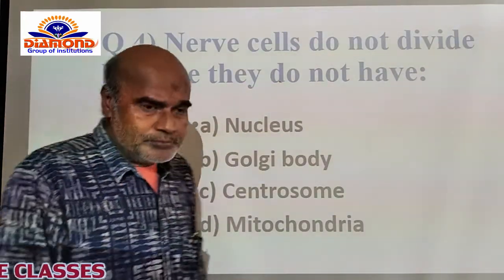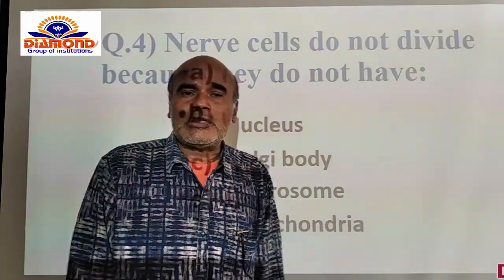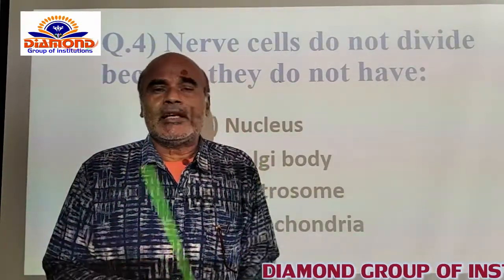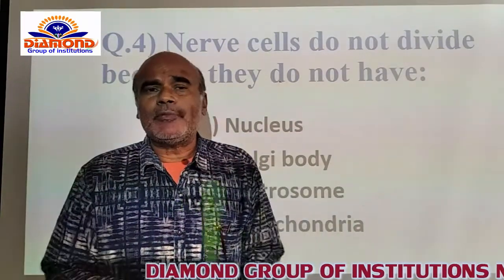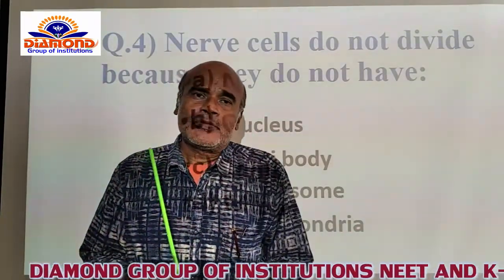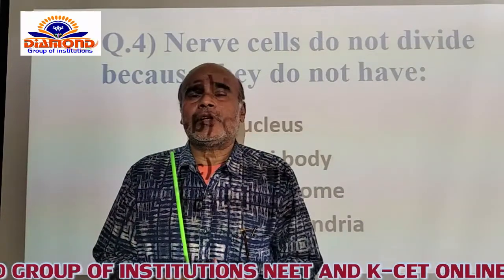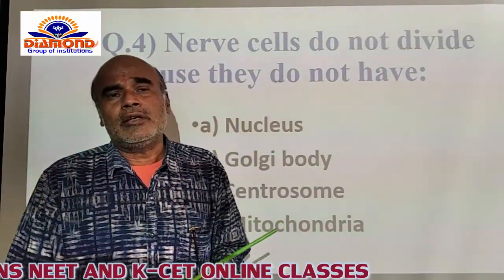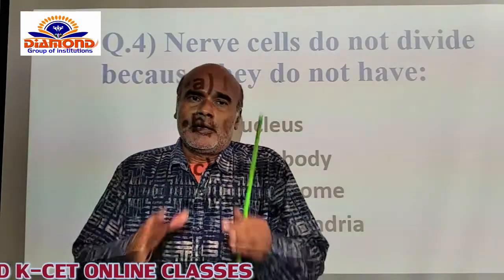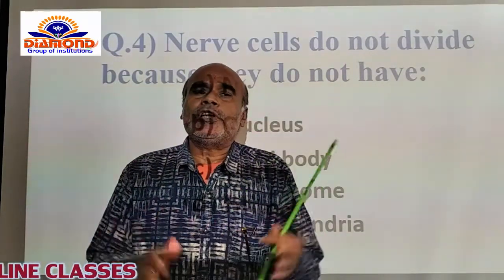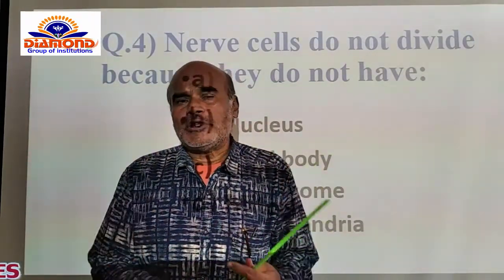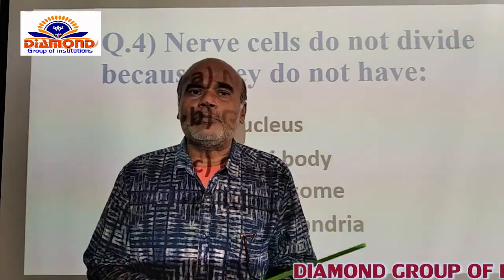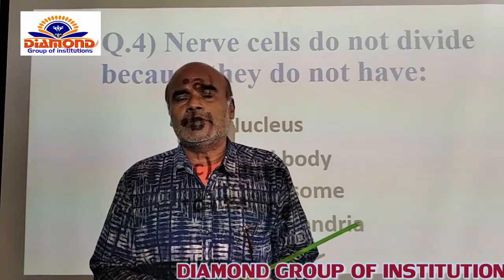The centrosome is the only structure through which the central plate can be formed, and the centromeres are present along with the centrosomes. Centrosomes and centromeres are used to form the middle plate during the division. If the centrosome is not present, naturally the centromeres are also not present, and this does not permit the nerve cells to divide.